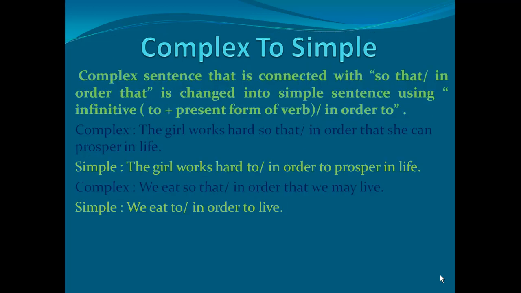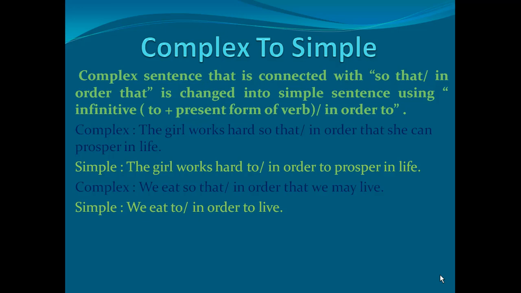My dear students, now complex sentence that is connected with "so that" or "in order that." It is changed into a simple sentence using infinitive, I mean "to" plus present form of verb, or "in order to." Okay. First one in complex: the girl works hard so that or in order that she can prosper in life.